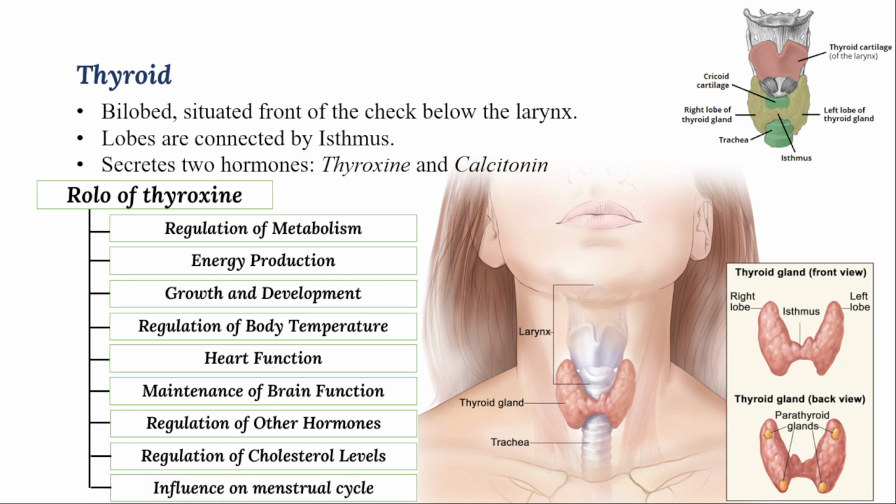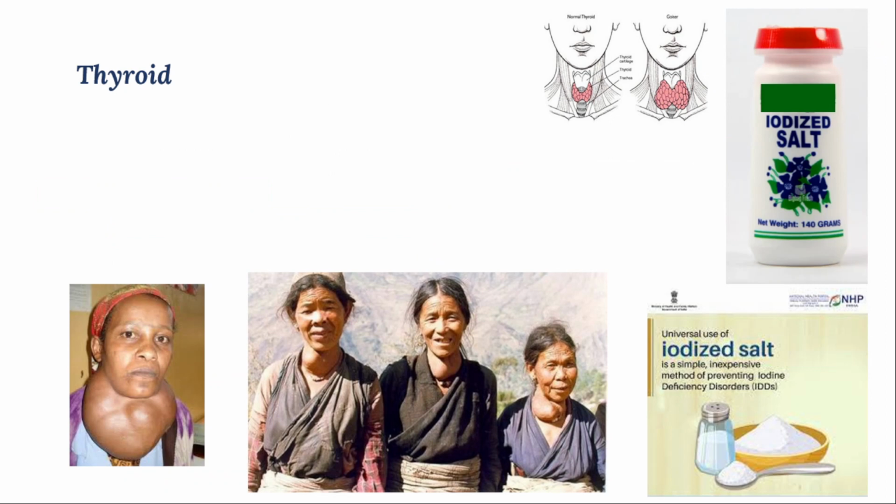The last one is, even the thyroxine hormone will influence the menstrual cycle. That is, the woman's normal functioning of the menstrual cycle means, in 20 to 25 to 30 days, they will release the eggs here. And then the menstrual cycle will be maintained by thyroxine hormone. Because if abnormal thyroxine is there, definitely women will have an abnormal menstrual cycle.